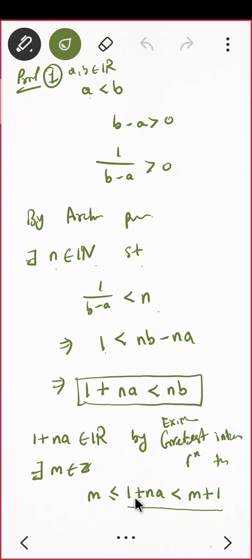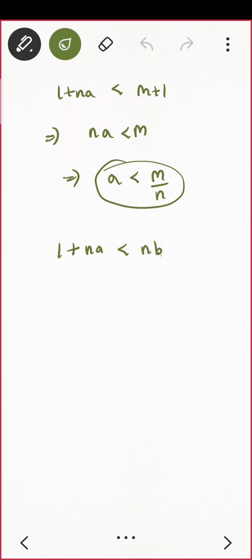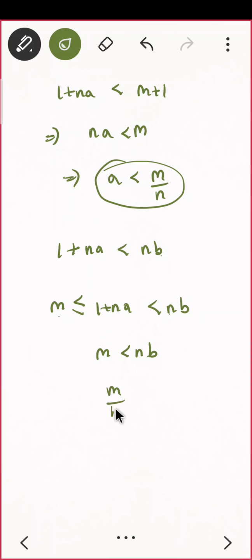Do you see? 1 plus na is greater than or equal to m. So can I write like this? m is less than or equal to 1 plus na, and that is less than nb. So let us put these two together, that is m is less than nb. So that means m by n is less than b.